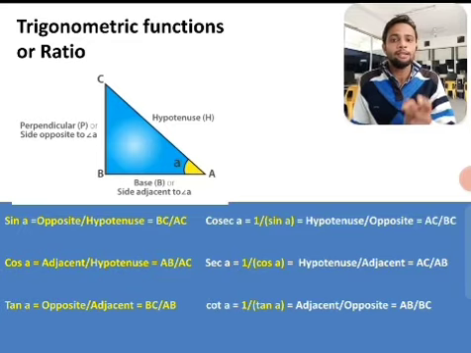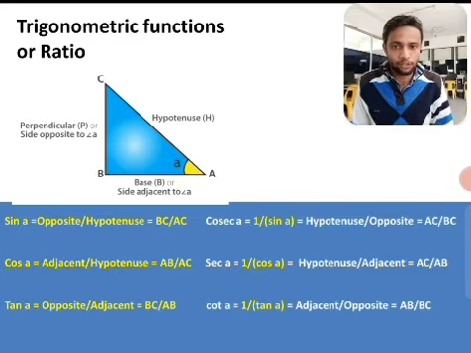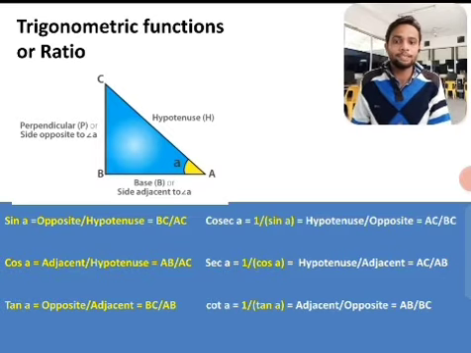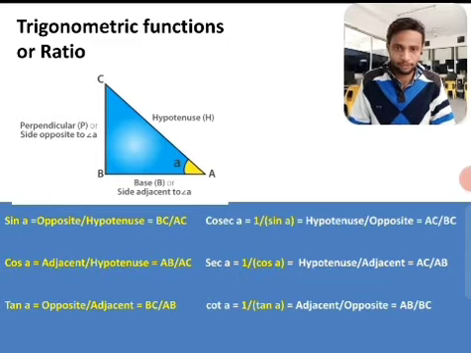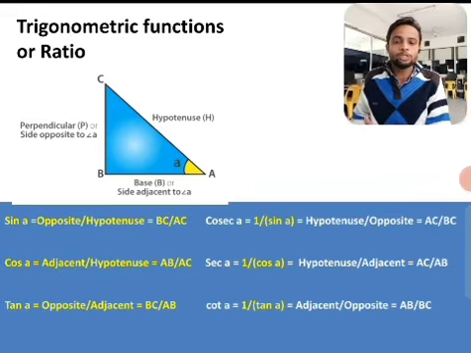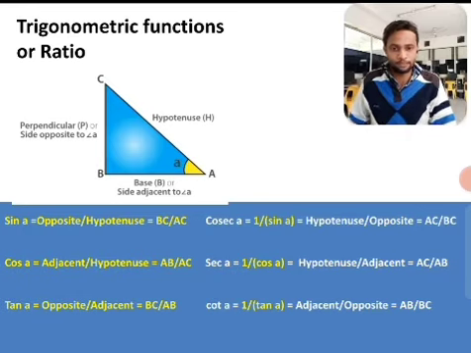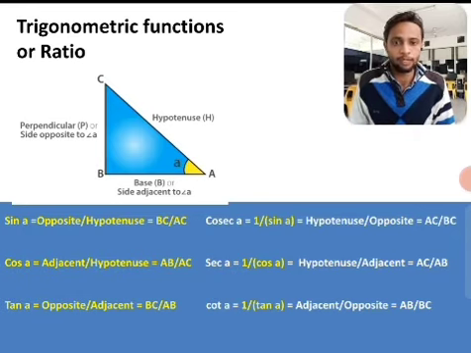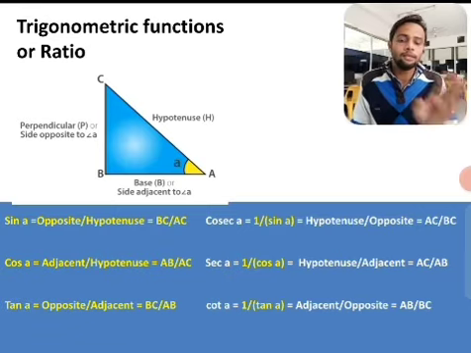Similarly, the second function, cos A, is defined as the adjacent side of angle A upon the hypotenuse. That means AB upon AC. Now tan A is defined as the opposite side of angle A upon the adjacent side of angle A. That means BC upon AB. These are the three basic functions of trigonometry, and there are three reciprocals of them.